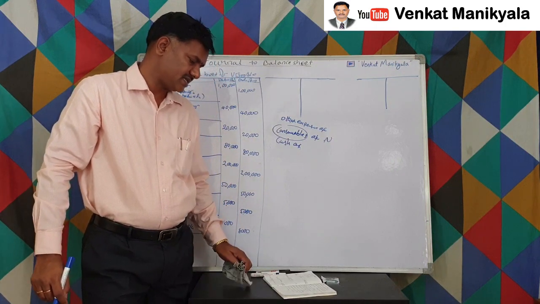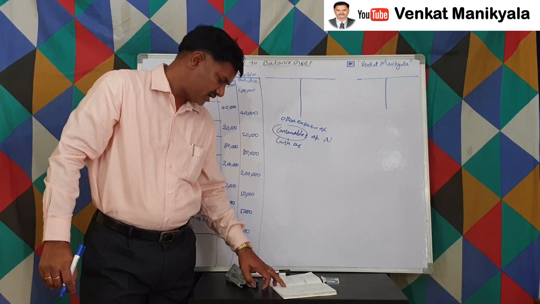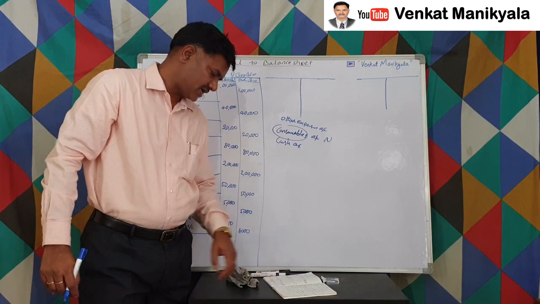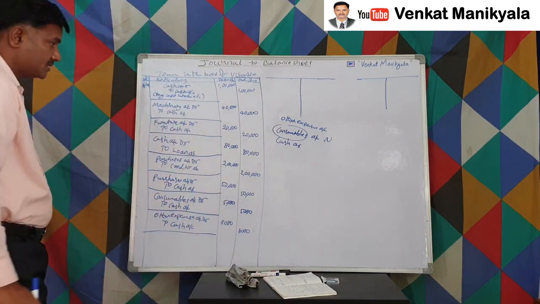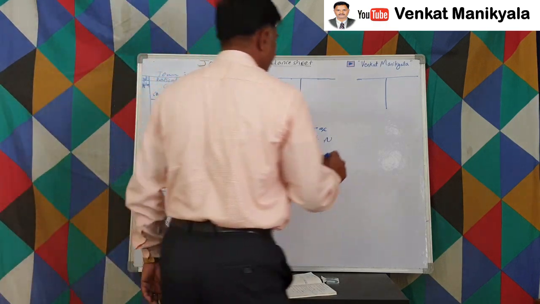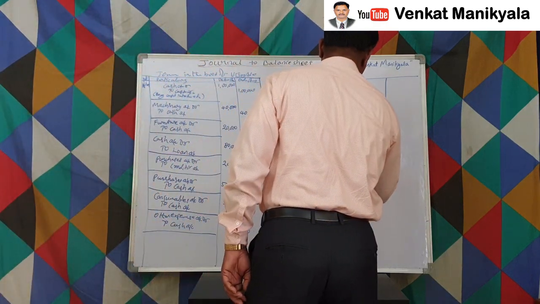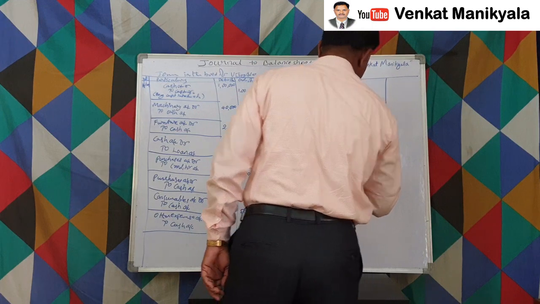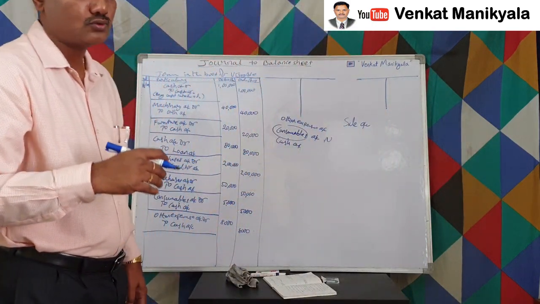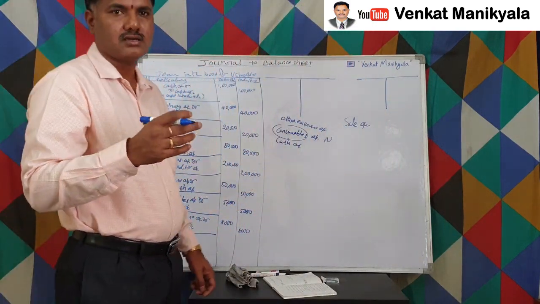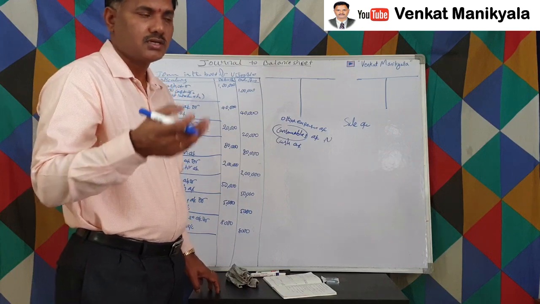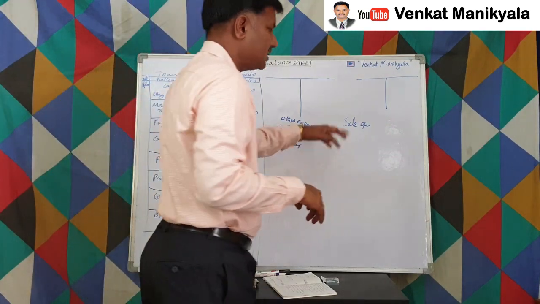Then we made sales, right? Sales is one of the accounts. Sales account. We sell goods, but for the selling of goods, the generally used account is the sales account, right?